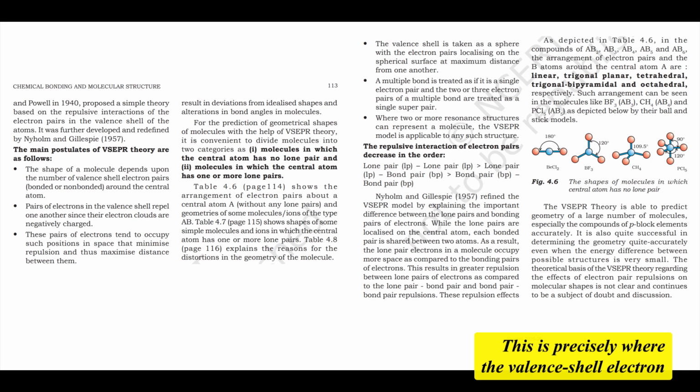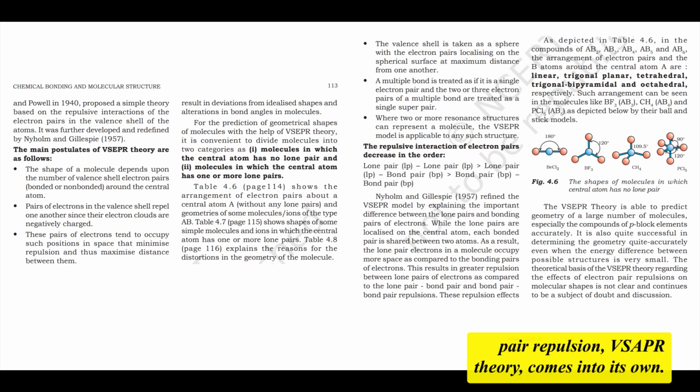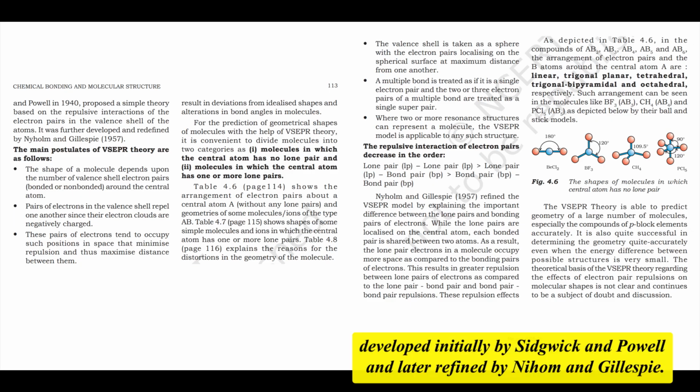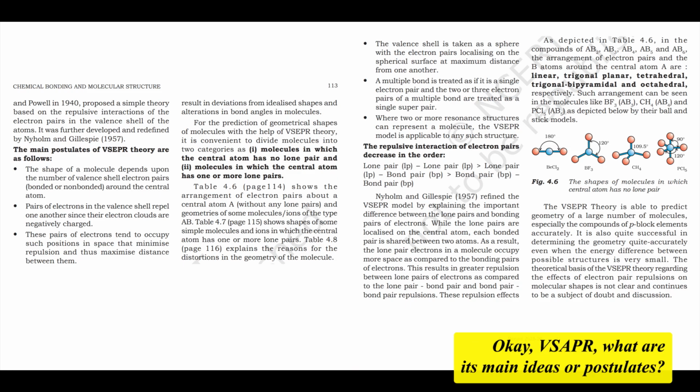This is precisely where the valence shell electron pair repulsion, VSEPR theory, comes into its own. It's a relatively simple yet remarkably effective procedure for predicting the 3D shapes of covalent molecules, developed initially by Sidgwick and Powell and later refined by Nyholm and Gillespie. Okay, VSEPR, what are its main ideas or postulates?